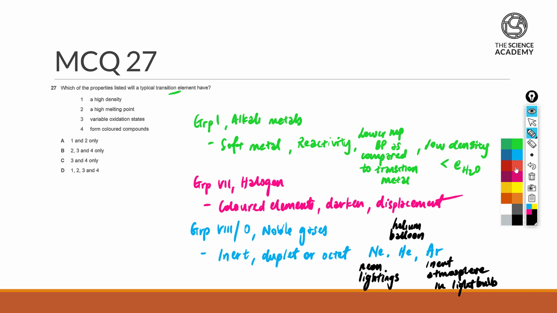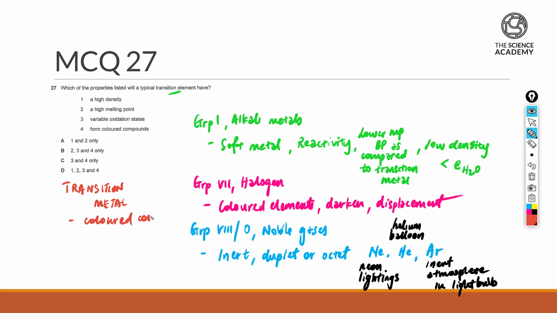Now, of course, the last group for us to mention will have been the transition metals. Now, they are known to form colored compounds, possess catalytic property, have a very high melting point and boiling point as metals, a very high density, and also to exist as variable oxidation state.